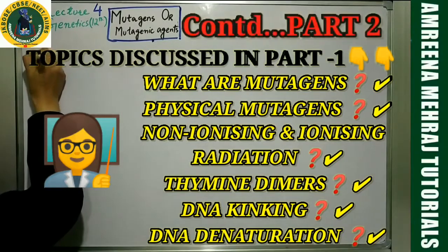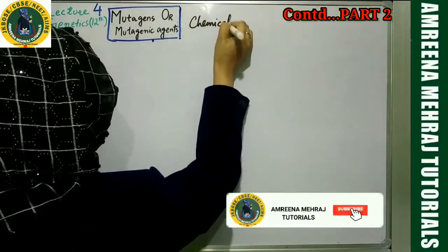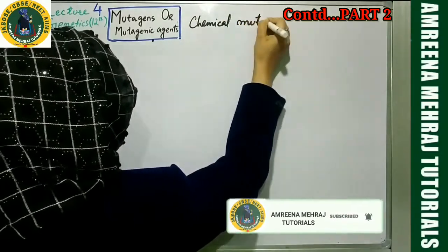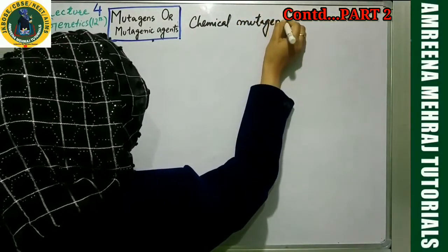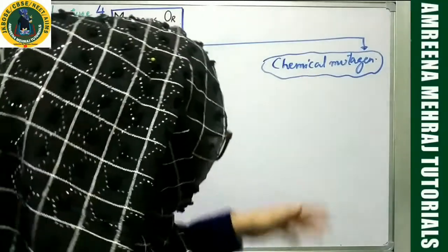So number one, mutagen, under which category? Chemical mutagens. My dear students, if you're watching part 2 and you haven't watched part 1 for mutagens, no worries at all. You will watch part 1 later on. But before moving ahead, let me give you an idea about the classification of chemical mutagens first. I'll be showing you a short clip of 3 minutes. Pay attention.